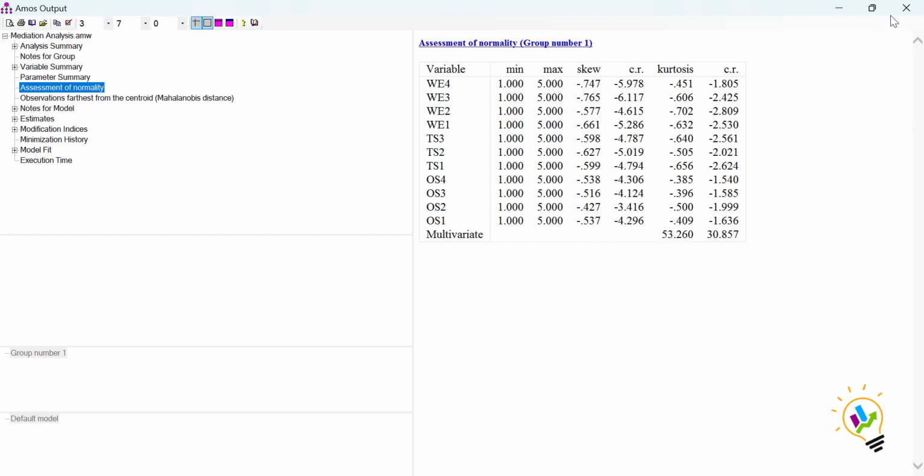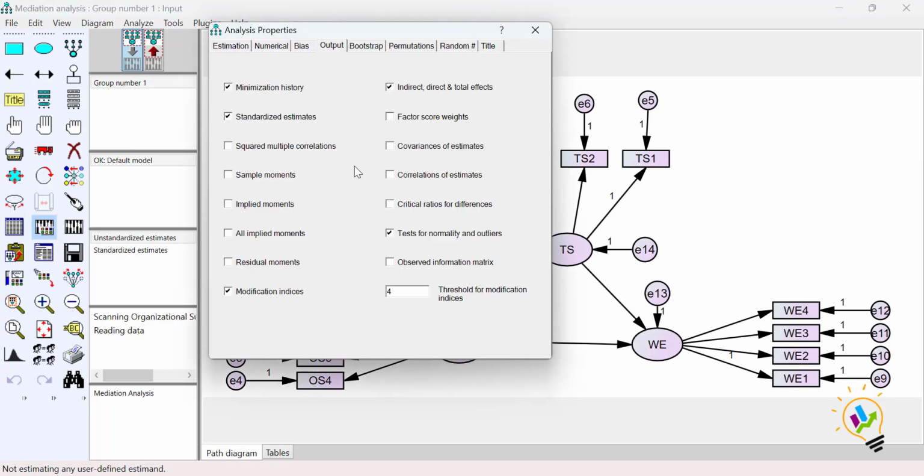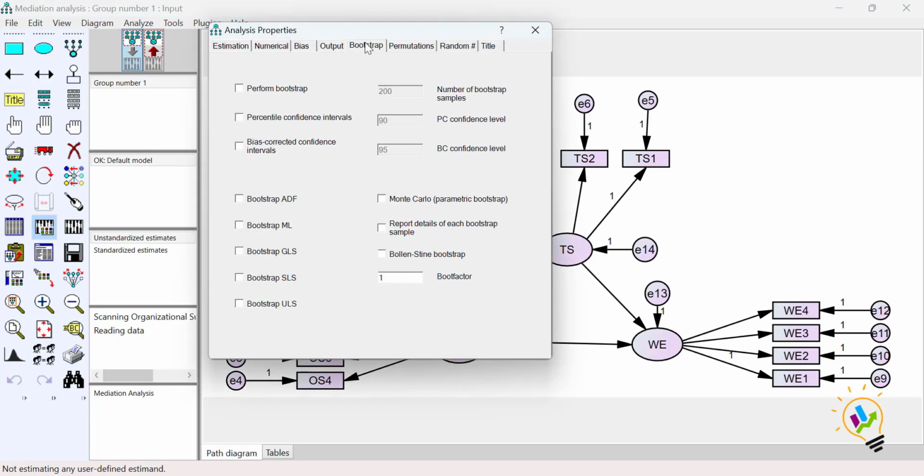For that purpose, close this window and click the input path diagram. Now again open analysis properties and select bootstrapping. Here we need to do three important settings. The first one is perform bootstrap. Here we have 200 samples; make it 5000, so the number of bootstrap samples is 5000. Then select bootstrap ML, maximum likelihood.